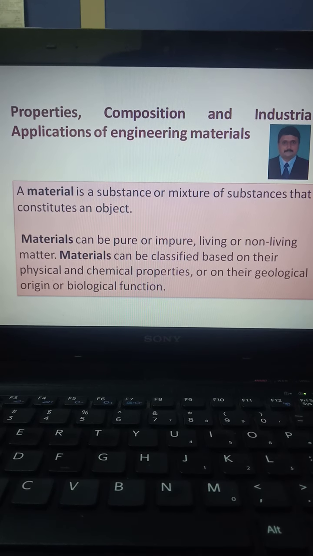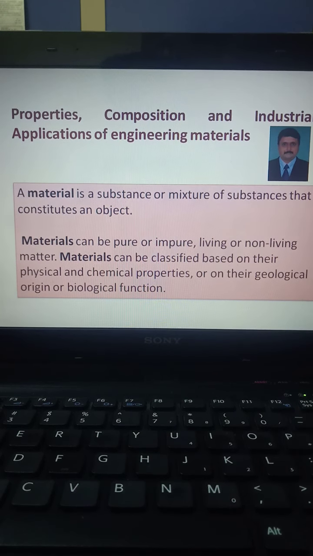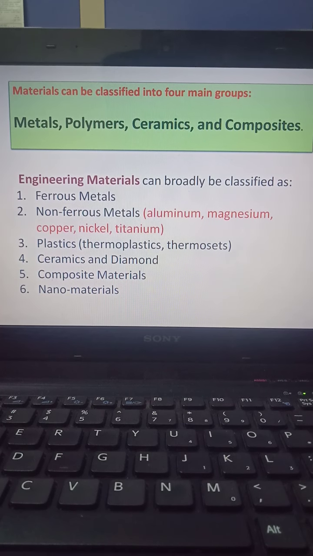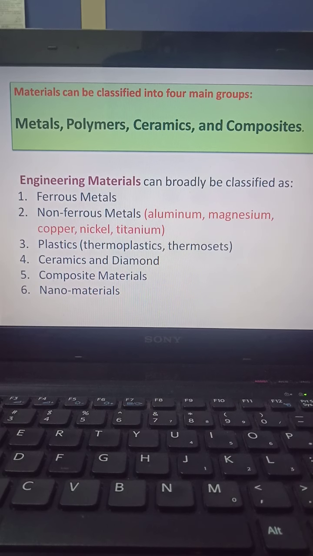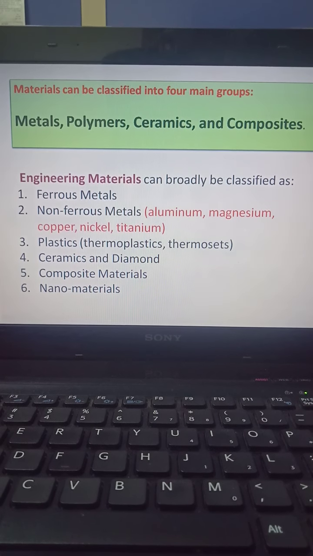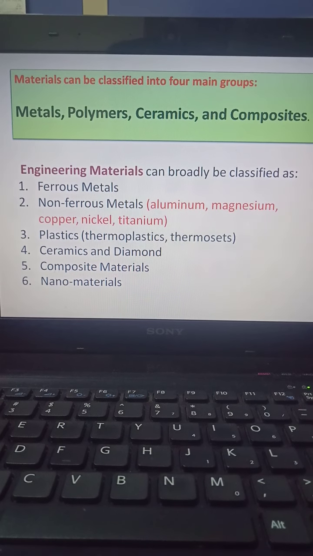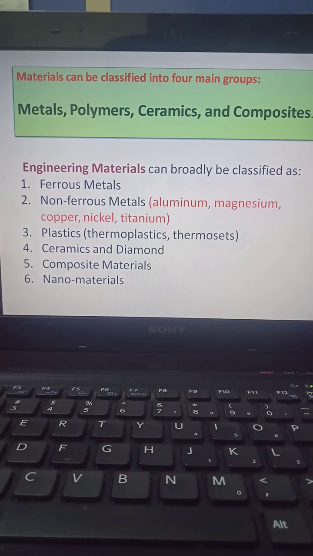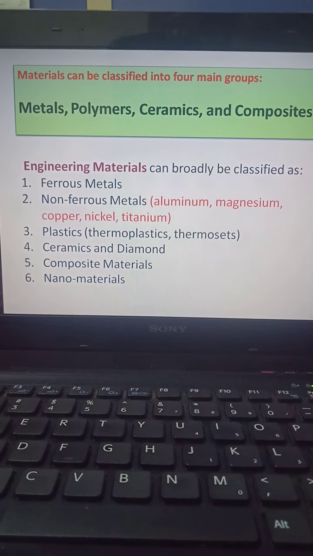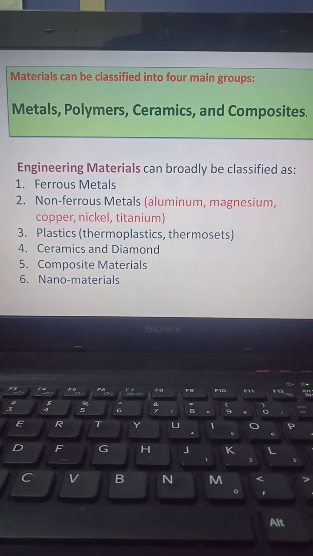Materials can be in pure form or impure form. It could be living or non-living matter. Materials are classified into four main groups: metals, polymers, ceramics and composites. On the engineering side, we mainly focus on ferrous metals and non-ferrous metals. Ferrous metals contain iron, and non-ferrous metals don't contain any iron. Along with these two, we have plastics, ceramics and diamonds, composite materials and also nanomaterials.